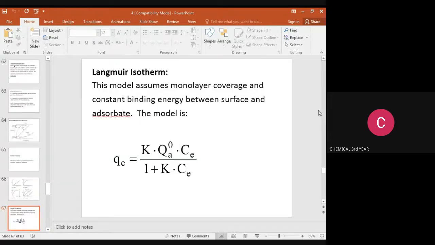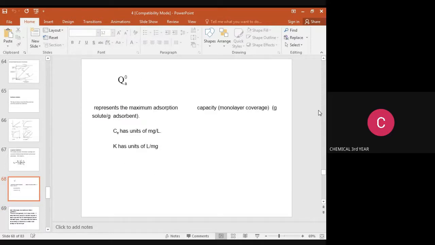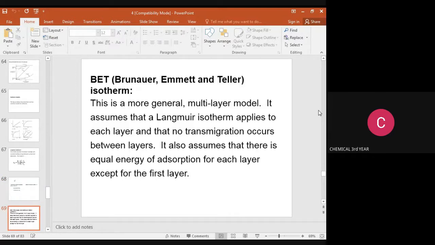Langmuir isotherm. This model assumes monolayer coverage and constant binding energy between surface and adsorbate. The equation is qe equals K times qm times Ce divided by 1 plus K times Ce. Here qm represents the maximum adsorption capacity, that is, monolayer coverage, in gram of solute per gram of adsorbent. Ce has the unit of milligram per liter. K is the constant, with unit liter per milligram. BET, Brunauer, Emmett, and Teller isotherm: this is the most general, multilayer, whereas Langmuir is monolayer.